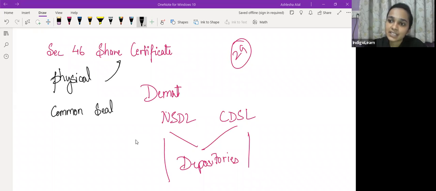Common seal was previously mandatory, now it is completely optional. Company may or may not have a common seal. अभी it is optional. So a share certificate, it has to be issued under the common seal.